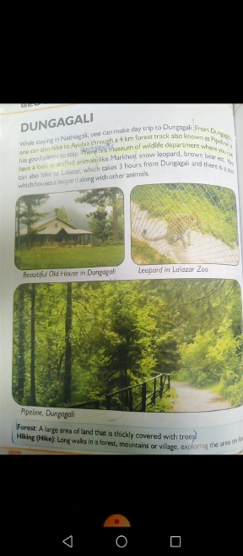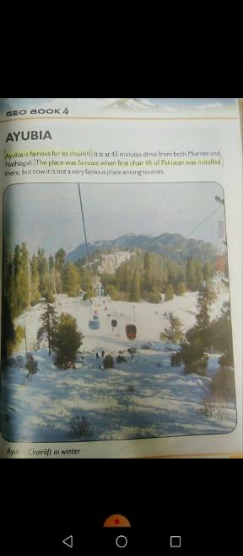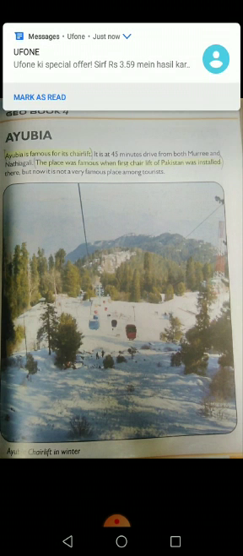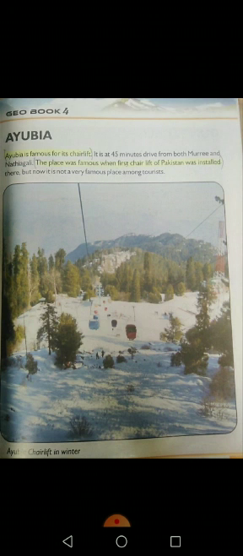The next topic is on page 53, Ayubia. You all know Ayubia very well. Ayubia is famous for its chairlift, and the place became famous when the first chairlift of Pakistan was installed there. It's a very easy topic. You have to learn just two lines: Ayubia is famous for its chairlift, and the place became famous when the first chairlift of Pakistan was installed.